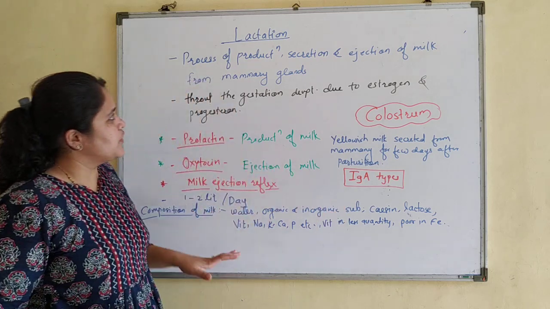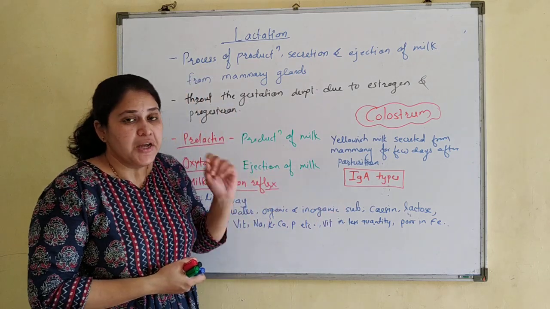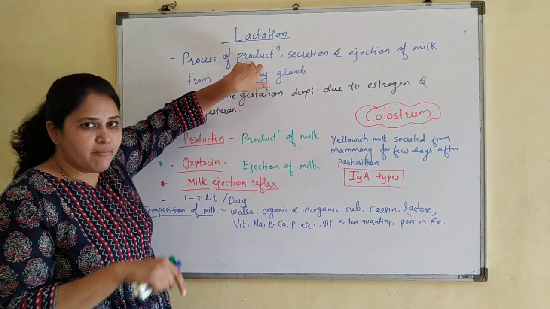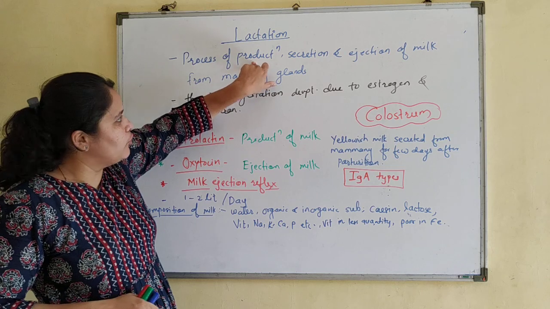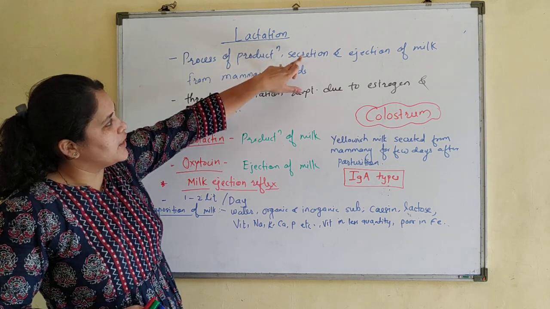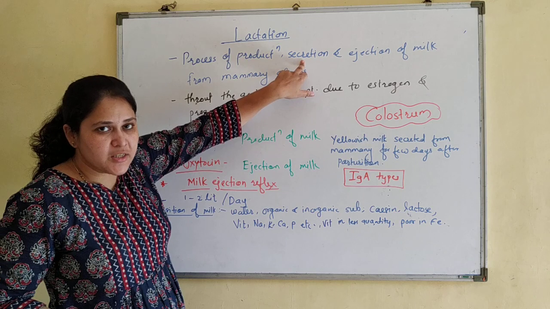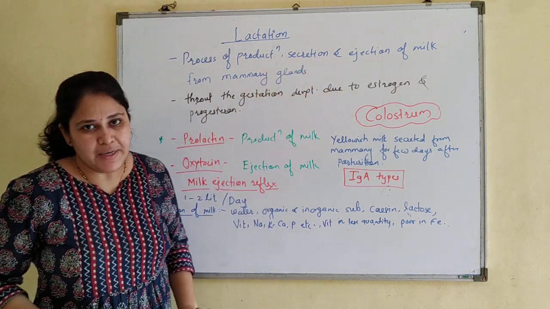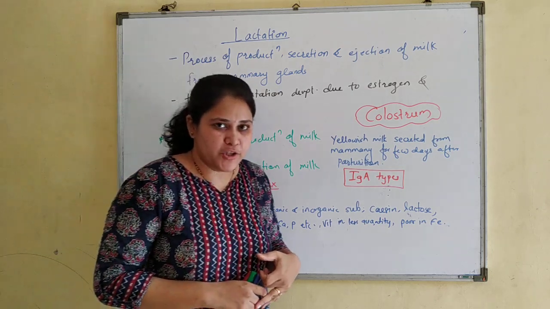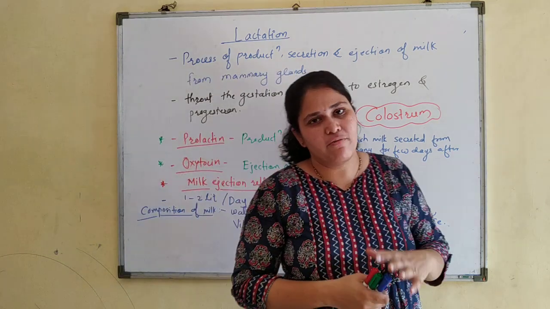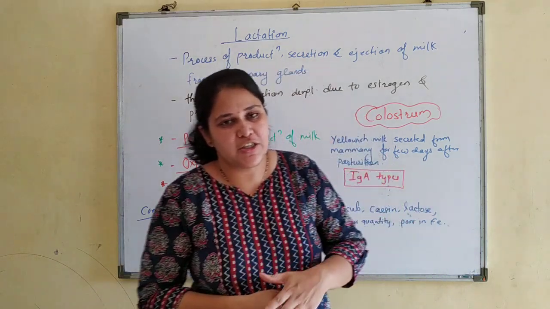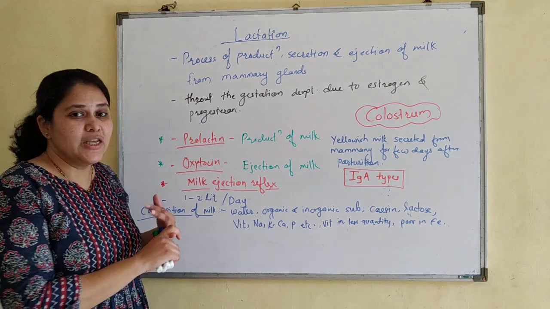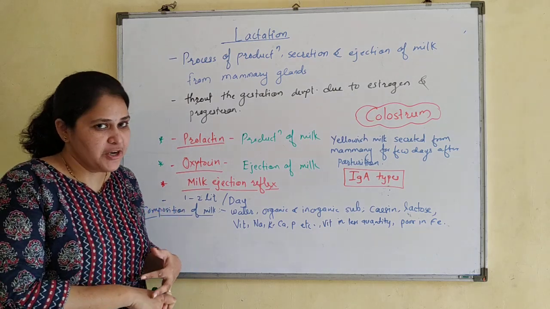So, the process of production, secretion and ejection of milk. Always remember, milk is produced in the alveoli or tubules. Once produced, it is secreted or released into the duct. After parturition, milk is ejected from the mammary gland. Prolactin and oxytocin are involved, and for overall development of mammary glands throughout the gestational period, estrogen as well as the hormone progesterone are required.